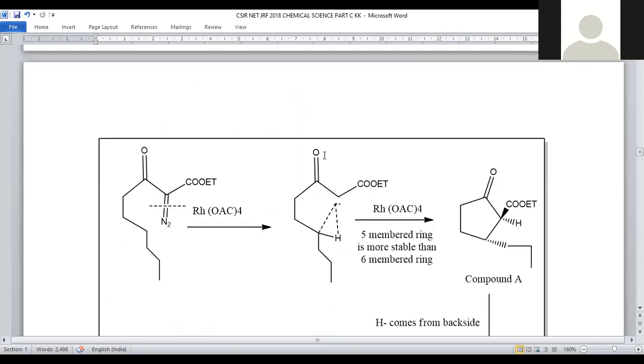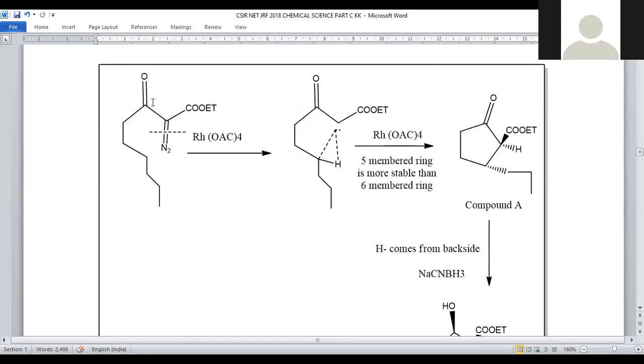In question number 83, we are taking the =N2 in the presence of rhodium diacetate. What happens here? Double bond cleavage is possible homolytically, so that a carbene intermediate will be formed. This carbene intermediate has a tendency to bind with carbon.